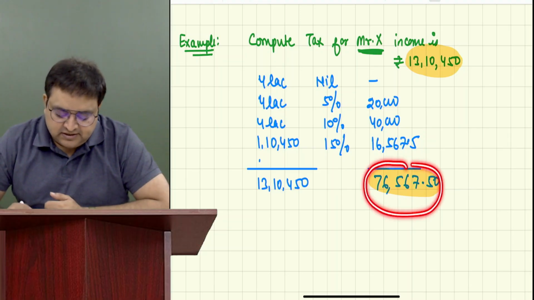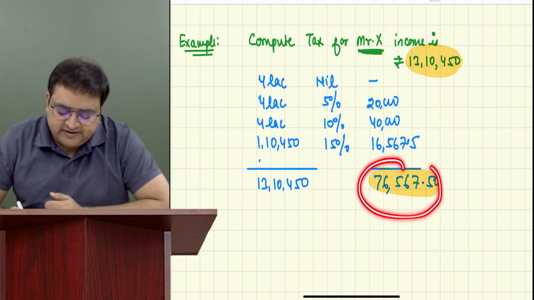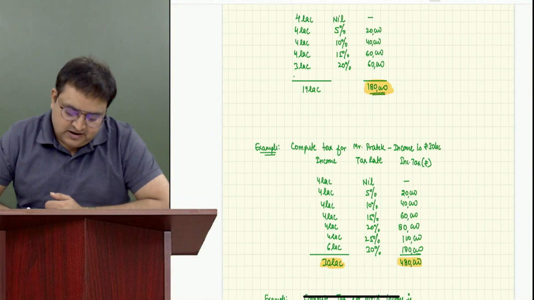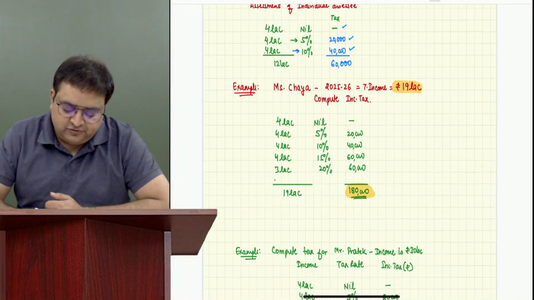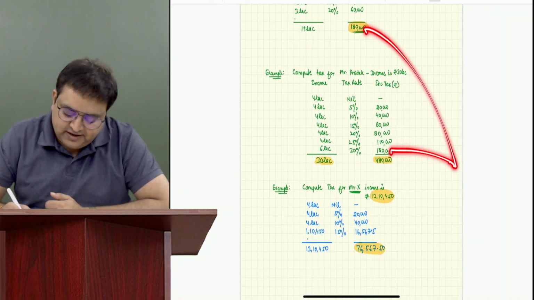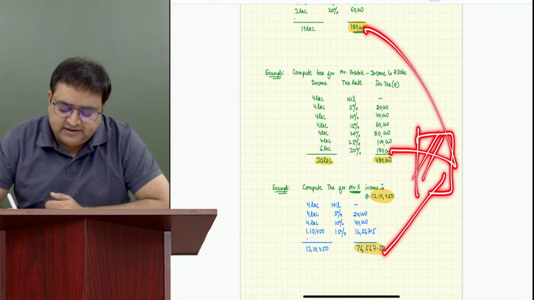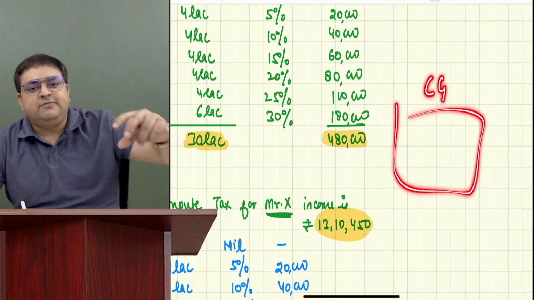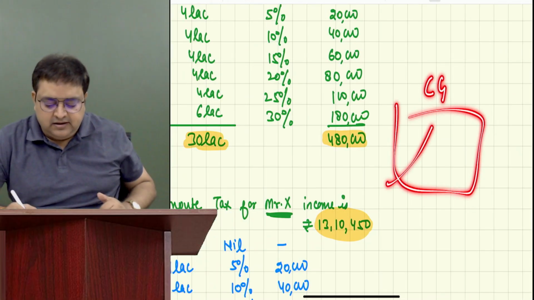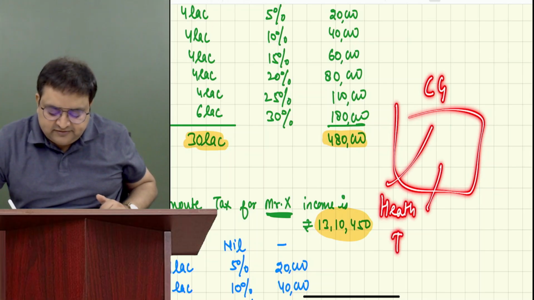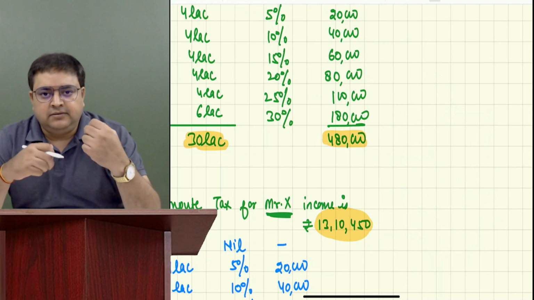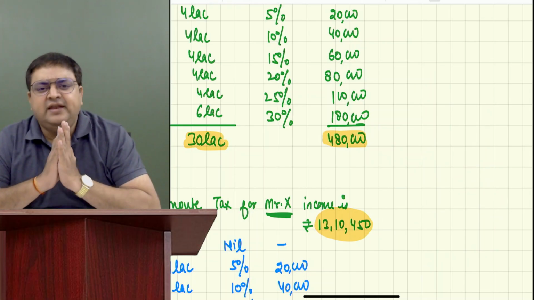Whatever taxes X is giving, 76,567, Pratik sir 4,80,000 rupees, Chaya 1,80,000 rupees, all this money will be collected by the central government, and the central government will be spending this money in healthcare, infrastructure, defense, education, and so many different areas, because the money collected by way of taxes is spent in various areas.